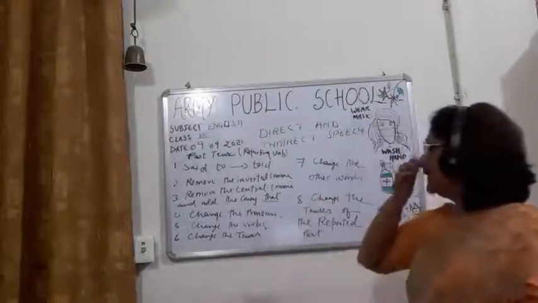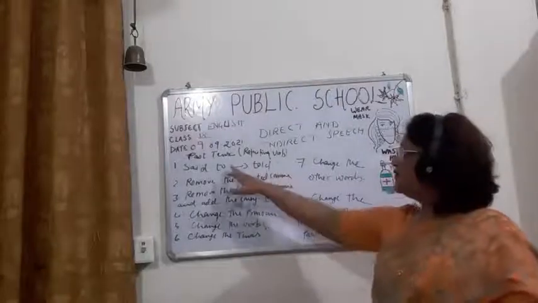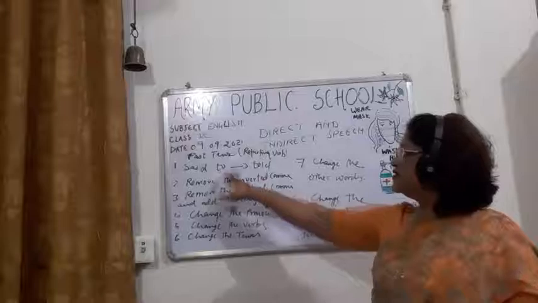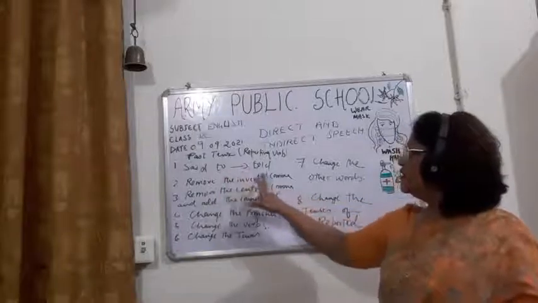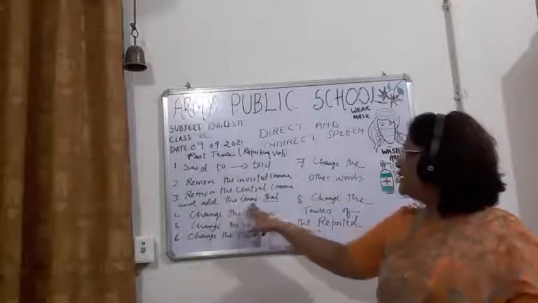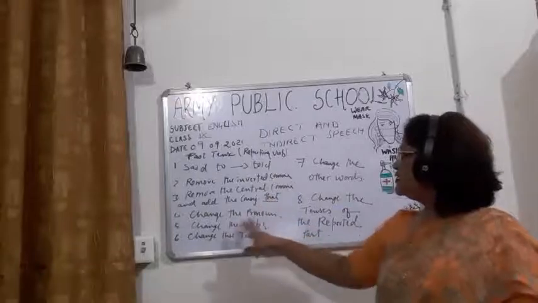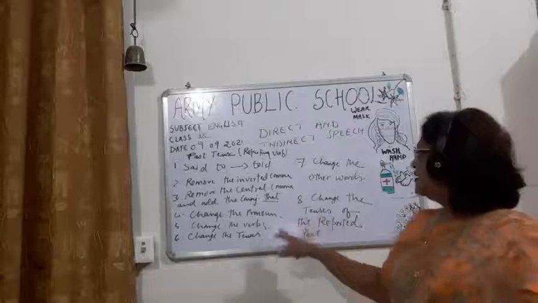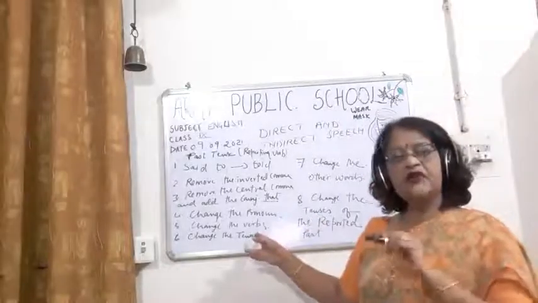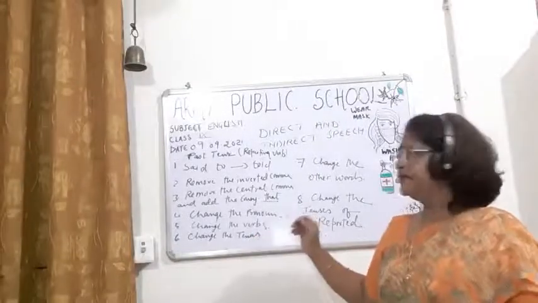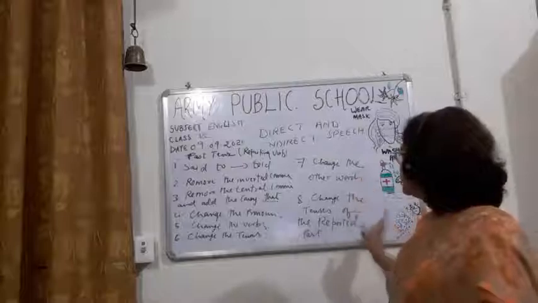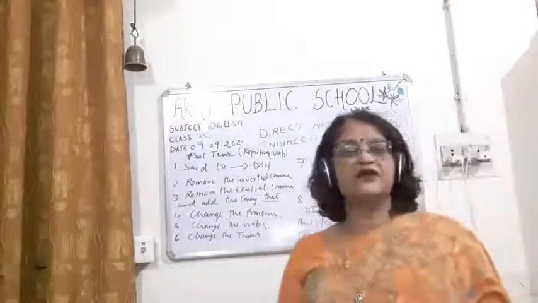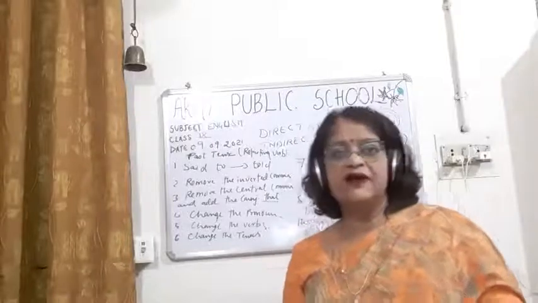This I revise once again. If the reporting verb is in the past tense, said to will change to told. Remove the inverted comma. Add the conjunction that. Change the pronoun. Change the verb. Change the tenses of the whole reported part. Then change the other words. Change the tenses, like if simple present is there, you have to write it into simple past.